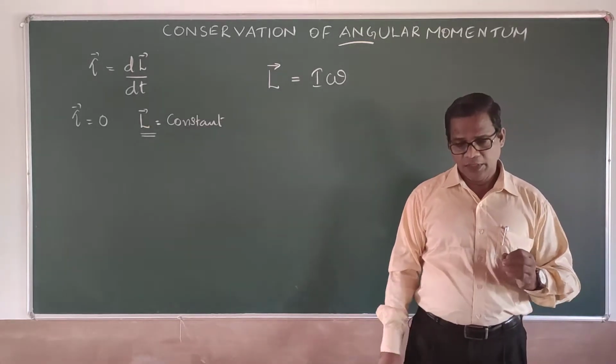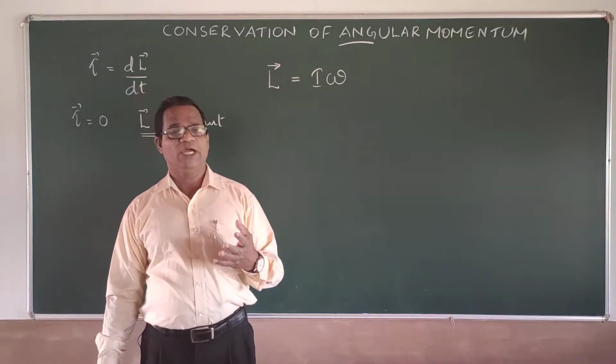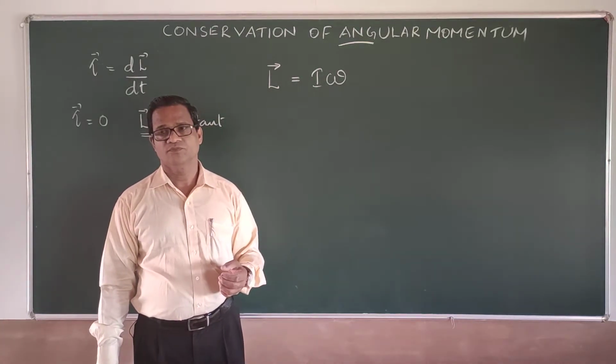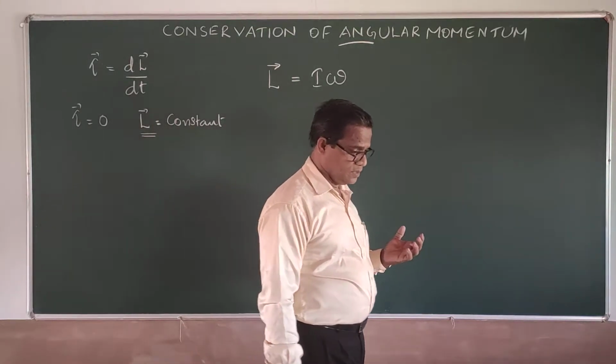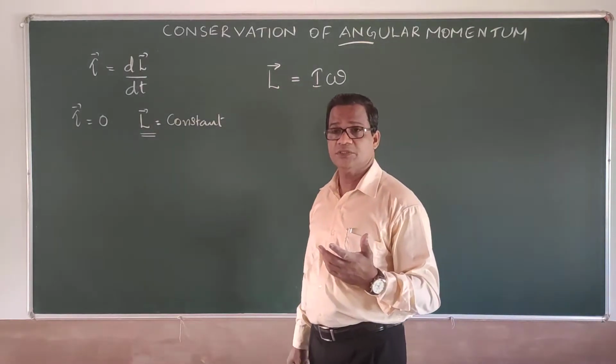Okay. Now, based on this, you can expect a question for exams. We all know that Earth is rotating about its own axis with a time duration of 24 hours a day.